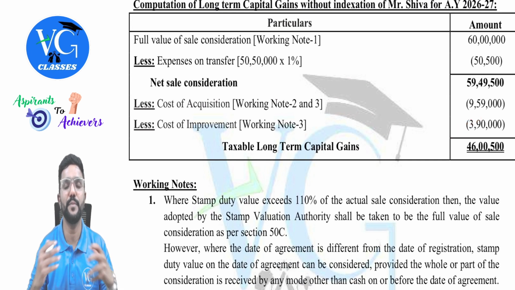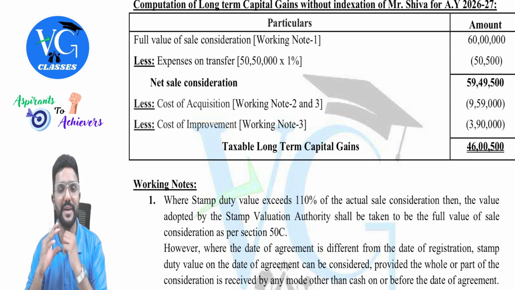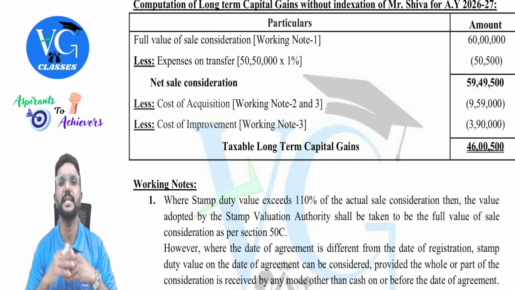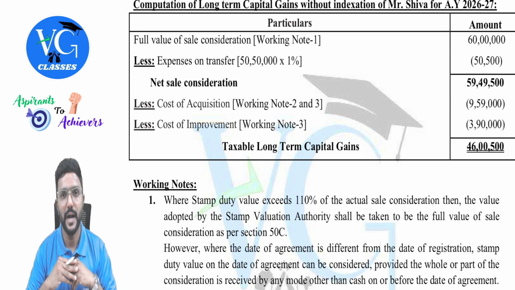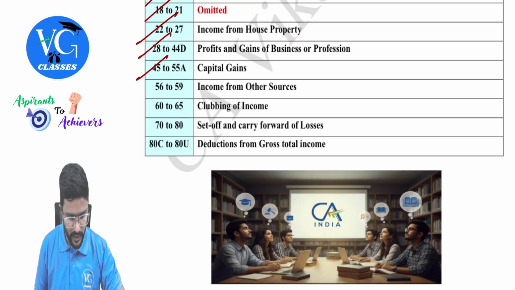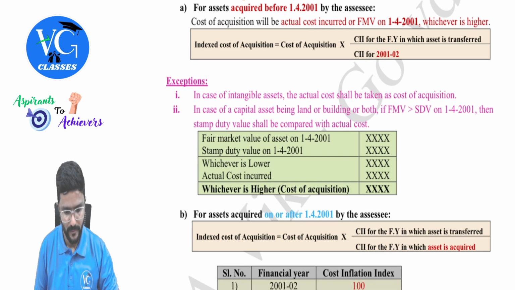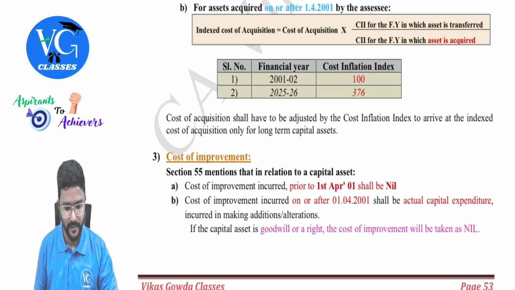And what is cost of improvement, sir? Guys, cost of improvement means the capital cost which is incurred after the asset is purchased. After the asset is purchased. And just a minute, cost of improvement is also given here. Yes.